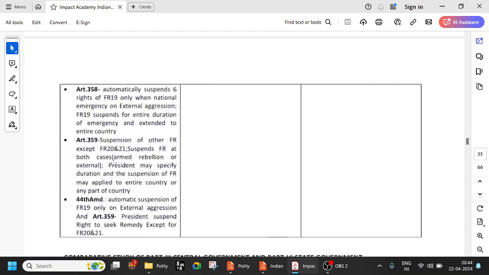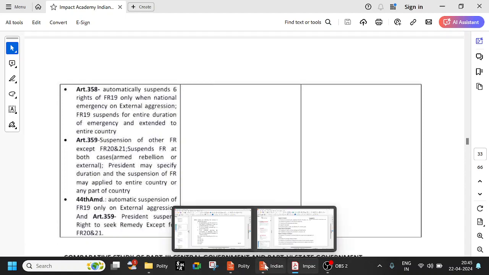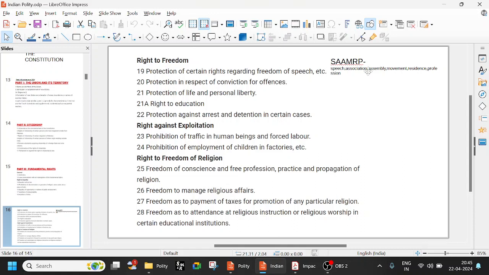It suspends fundamental rights in both cases, armed rebellion or external aggression. The President may specify the duration, and the suspension of fundamental rights may be applied to the entire country. The 44th Amendment says that there is automatic suspension of fundamental right 19, that is speech, association, assembly, movement, residence, profession.